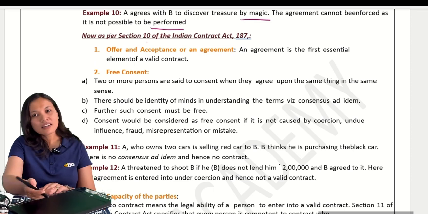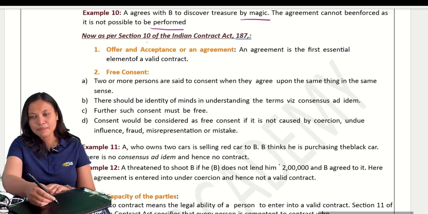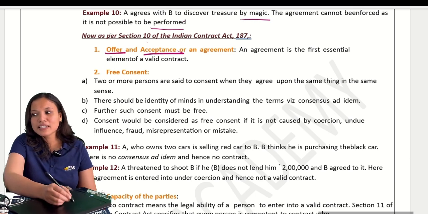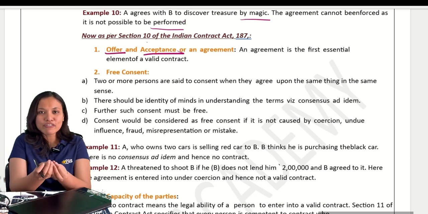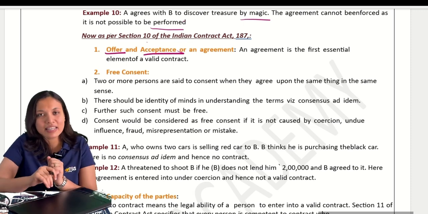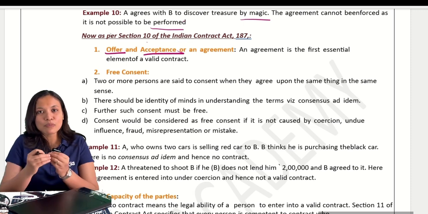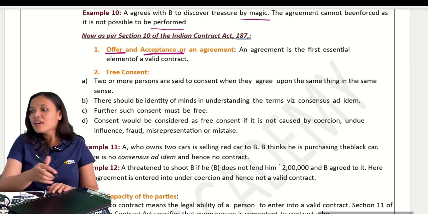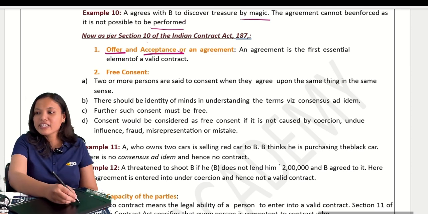First is offer and acceptance. There must be an offer, and there must be an acceptance. One should give the offer. I want to sell the bike. If I want to sell, there must be someone to accept also. There must be both offer and acceptance. Okay. So next one, free consent.